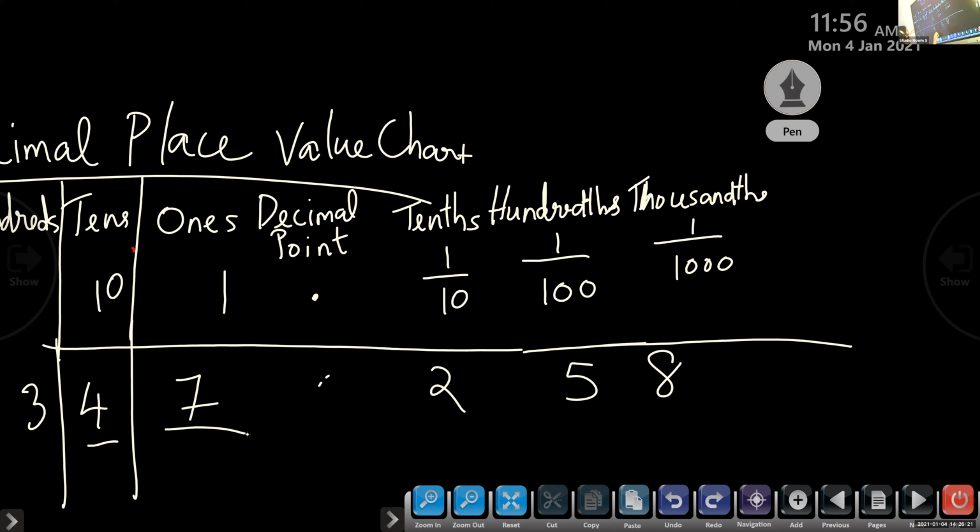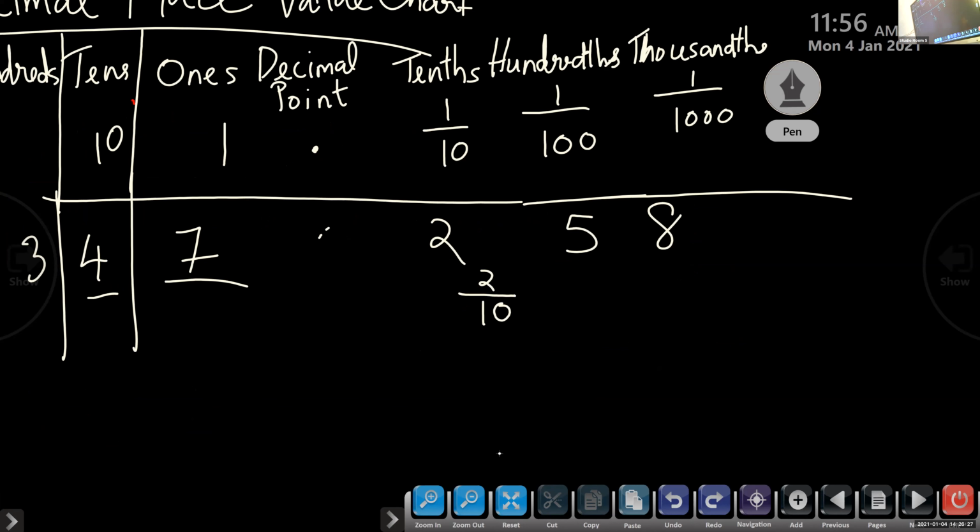So children, here 2 is in the tenths place, so we can write it as a fraction, 2 by 10. 5 is in the hundredths place, how can we write it? 5 by 100. 8 is in the thousandths place, so how can you write it here? 8 by 1000.